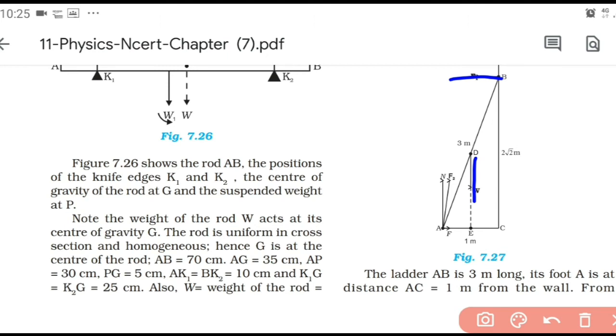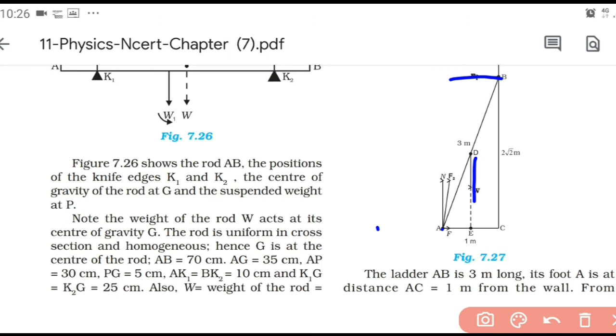So to write the expression for torque, it is very easy. Force into perpendicular distance of the line of action of the force from the point under consideration. So here the point under consideration is A. So first we consider the torque due to weight W. So torque due to W is W into, W is 20 into G, G is 9.8. 20 kilogram is the mass of the ladder.